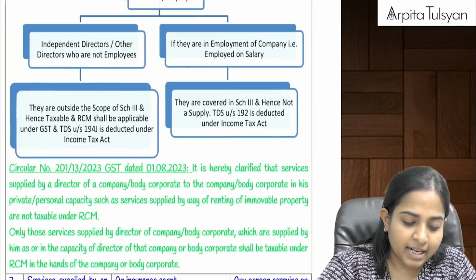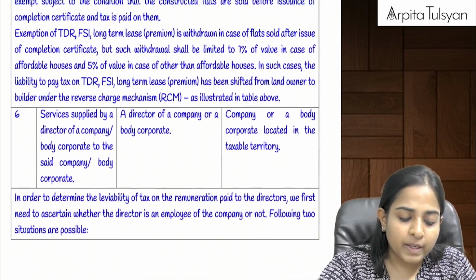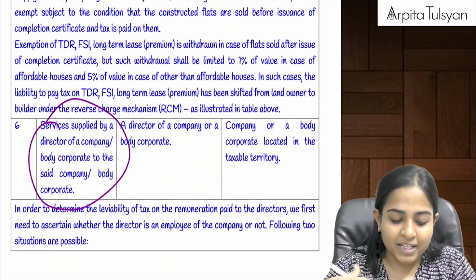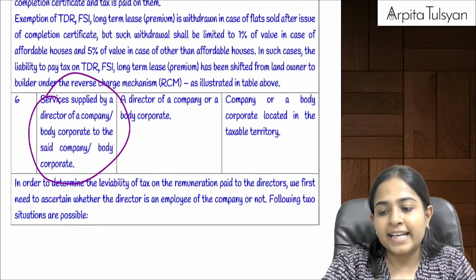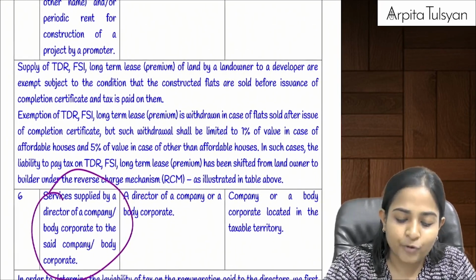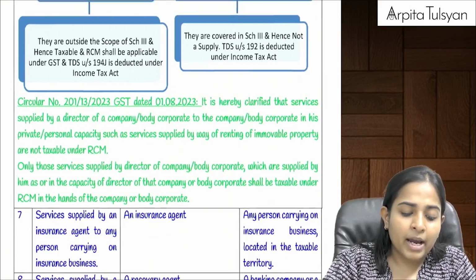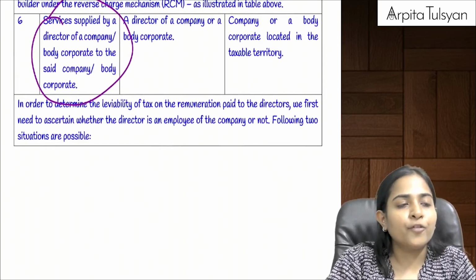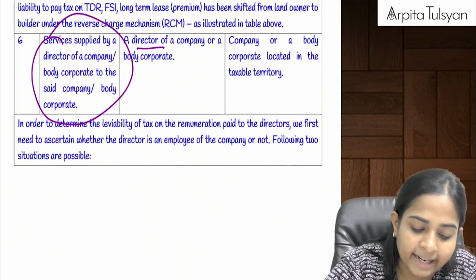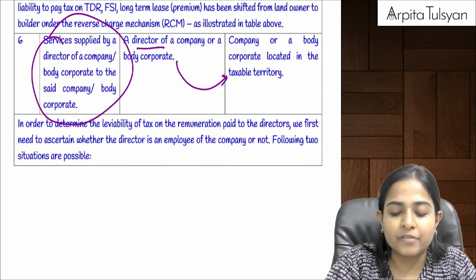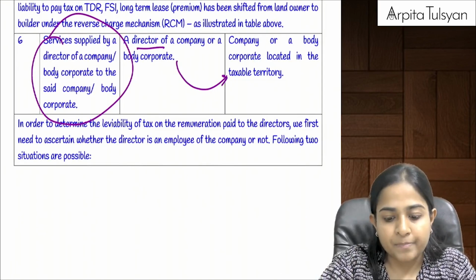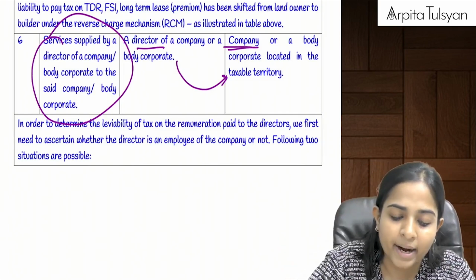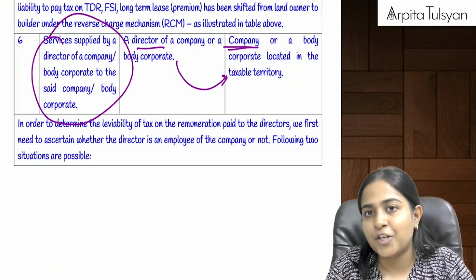Okay. Then after that, the next one. Do you recollect this point? When the services were supplied by a director of the company to the company, the director is providing his professional services to the company. Okay, then in that case, how will the director go and take the registration, etc.? Therefore, reverse charge mechanism was applicable. Okay, and for that they have come up with a circular. Now they are telling us that this entire point of reverse charge mechanism will be applicable on the director when he is providing the services for official purposes. Okay, for the company, means in the capacity of a director, when he is providing the service to the company, only at that time reverse charge mechanism is applicable.